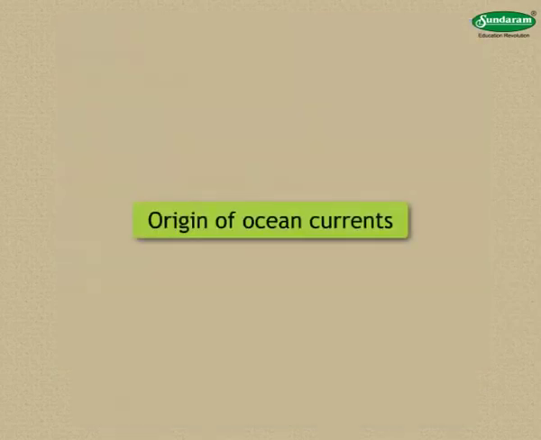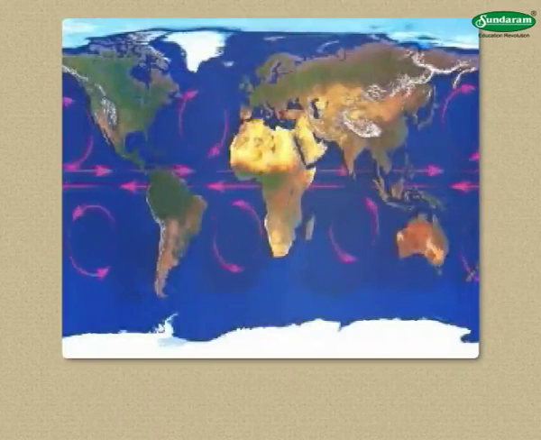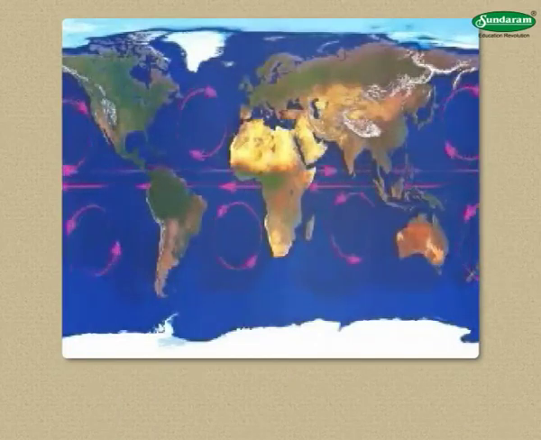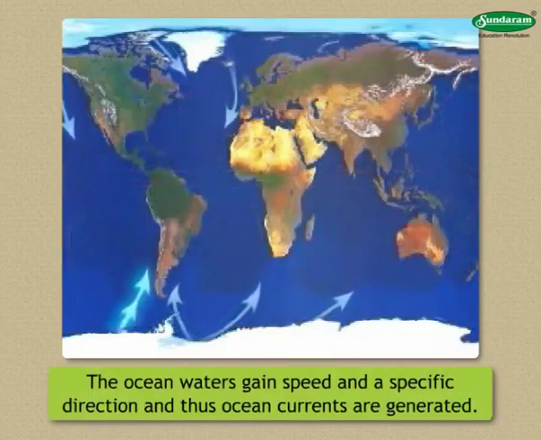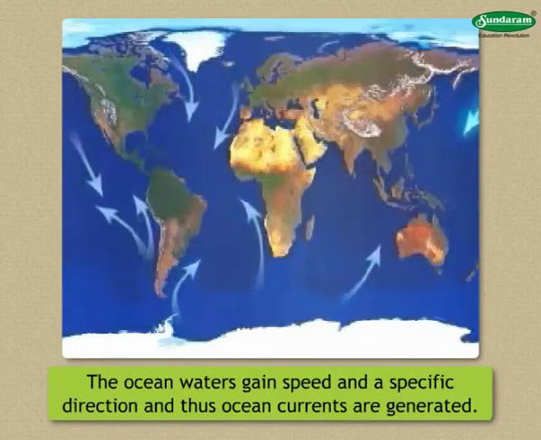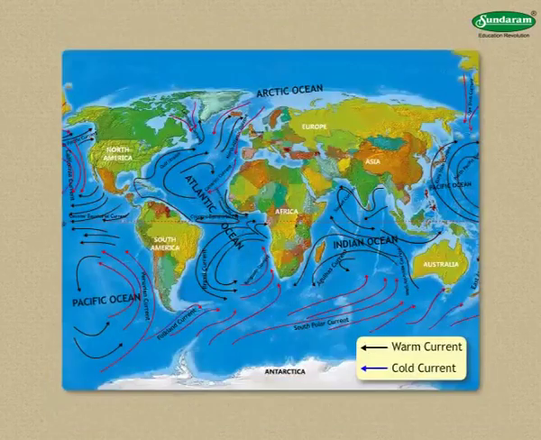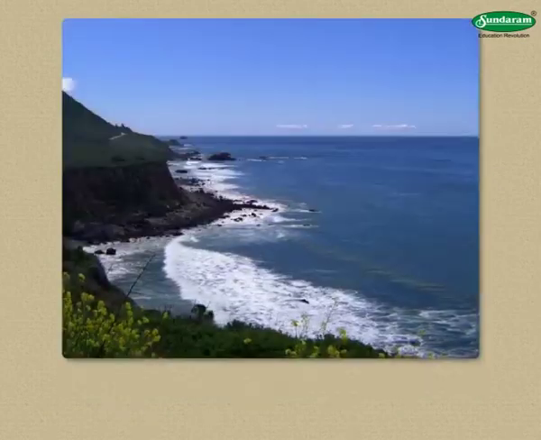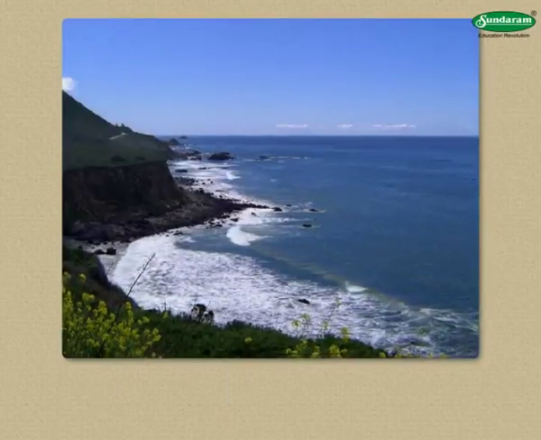Origin of the ocean currents. The regularly operating planetary winds brush against the ocean surface. They drag the ocean water along with them. This makes the ocean waters gain speed and a specific direction, and thus ocean currents are generated. On a global scale, almost all ocean currents flow in the direction of the planetary winds. However, their directions can get modified in response to the nature of the coastlines.